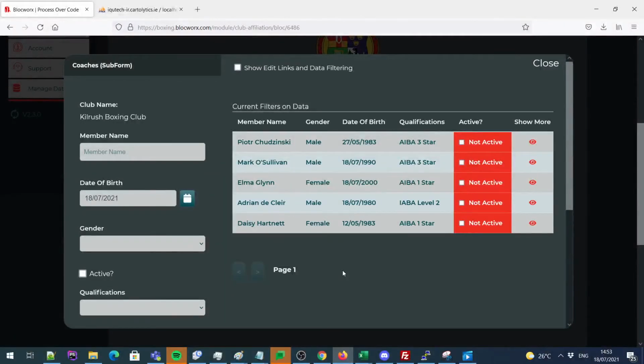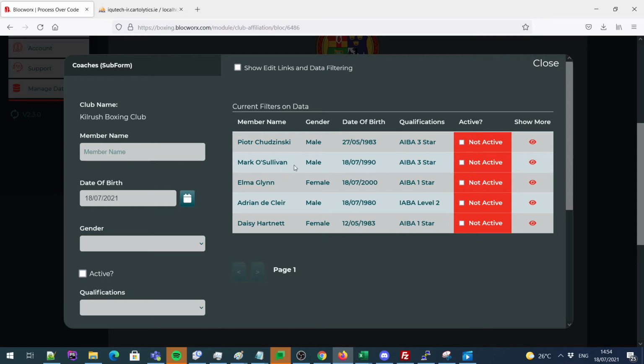This section is for managing the coaches in your club. To make it easier for the club, the IABA have actually pre-populated the latest list of members in the club. In this case, it's the latest list of coaches. This makes it easier to make them either active or inactive, or add new ones if you wish.